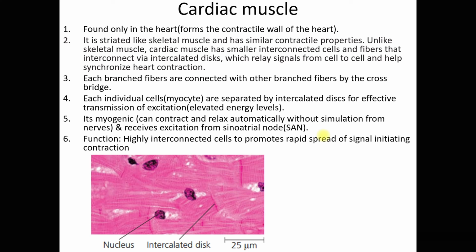Instead, your cardiac muscle receives excitation from the sinoatrial node. The function of this cardiac muscle is to promote rapid spread of signal initiating contraction.